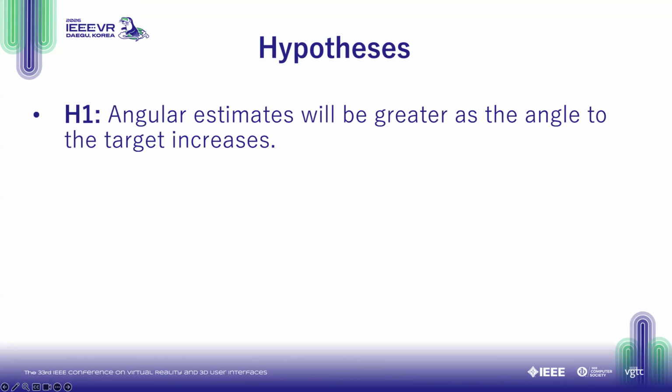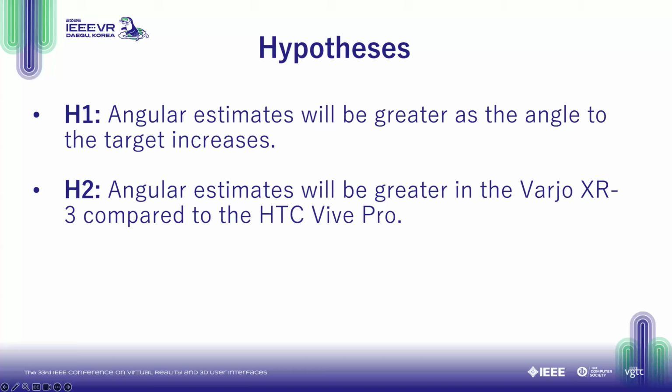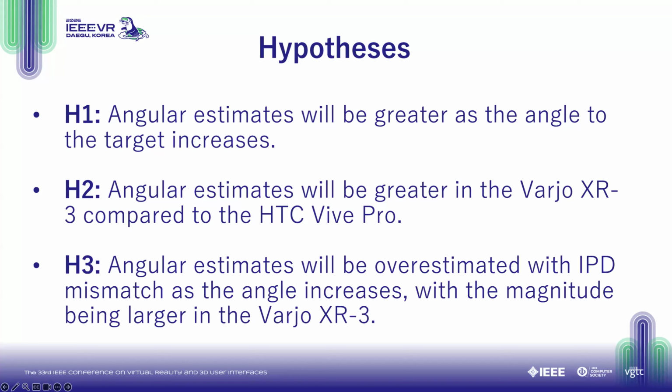Well, first, we believed that angular estimates would be greater as the angle to the target increased. Second, we believe that angular estimates would be greater in the Vario compared to the HTC Vive Pro as the angle increases. Again, because the distortion was greater in the Vario than the HTC. Finally, we think there will be a three-way interaction by which angular estimates will be overestimated with IPD mismatch as the angle to the target increases, with the magnitude of this effect being the largest in the Vario XR3.